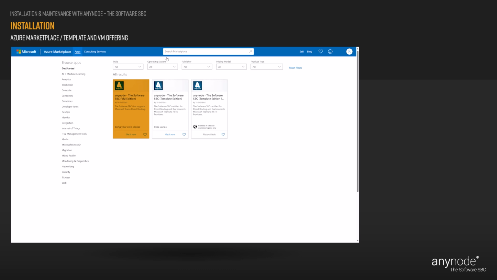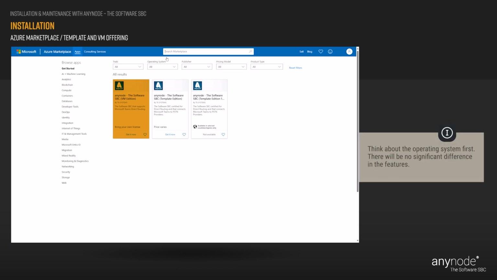The advantage of this option is the speed of the deployment. Internally, this is just a file copy of the image. To conclude, think about the operating system first. There will be no significant difference in the features between both offerings.